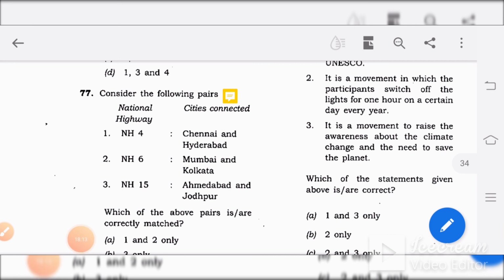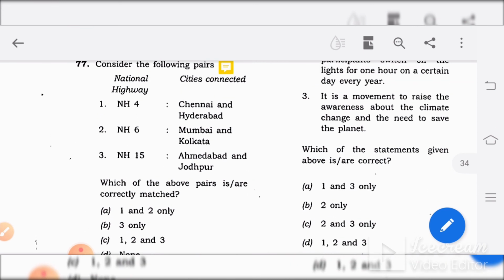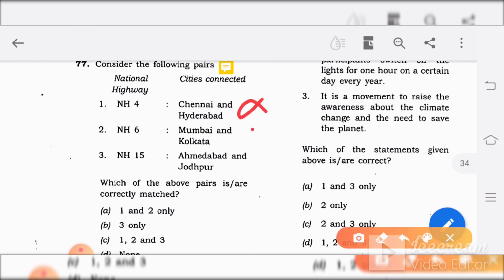Consider the following pairs: National Highway towards the left and cities connected towards the right. NH4, Chennai and Hyderabad; NH6, Mumbai and Kolkata; NH15, Ahmedabad and Jodhpur. Now, the National Highway numbers have changed now. At that point of time, if you see, all the options are wrong.